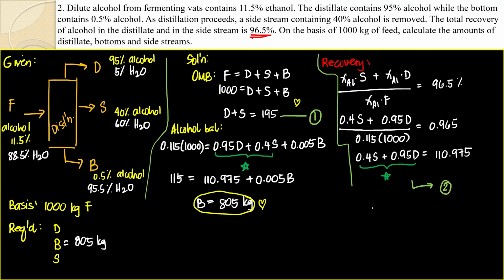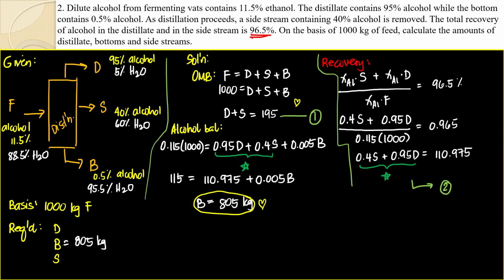Can you use your equation solver from your calculators? Simultaneous equation solver: D plus S is 195, 0.95 D plus 0.4 S is 110.975.